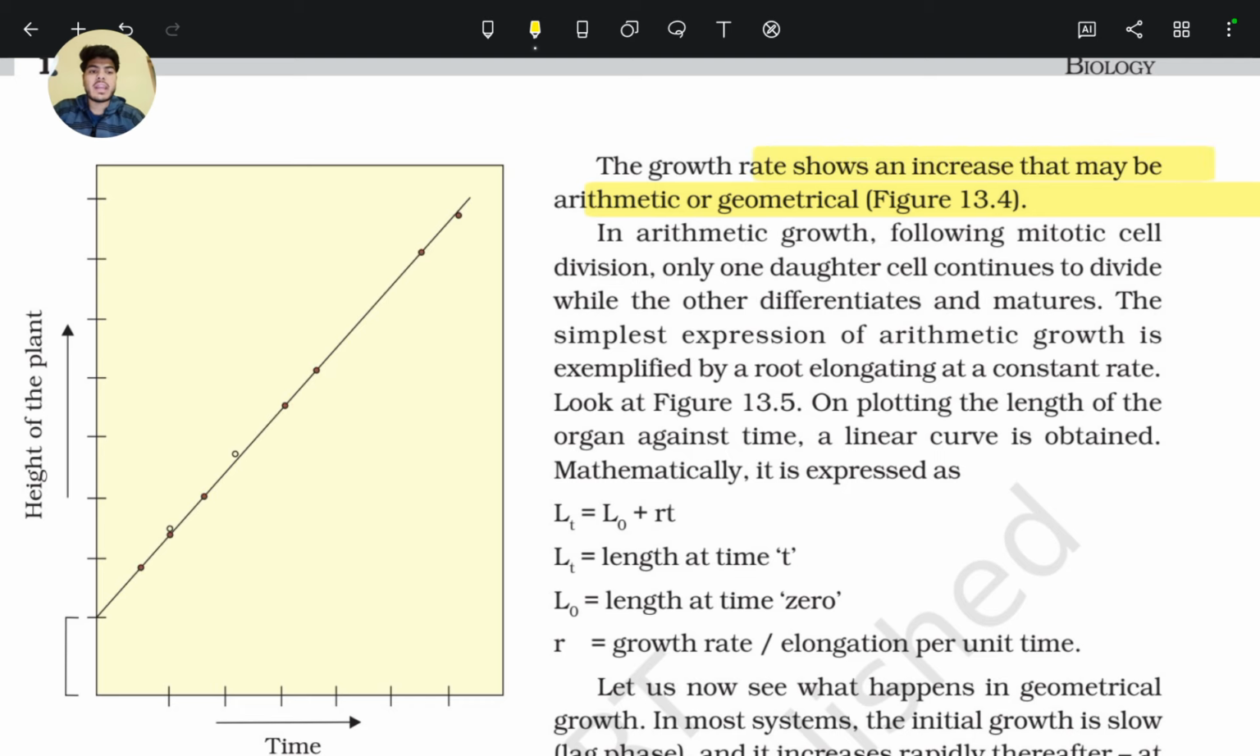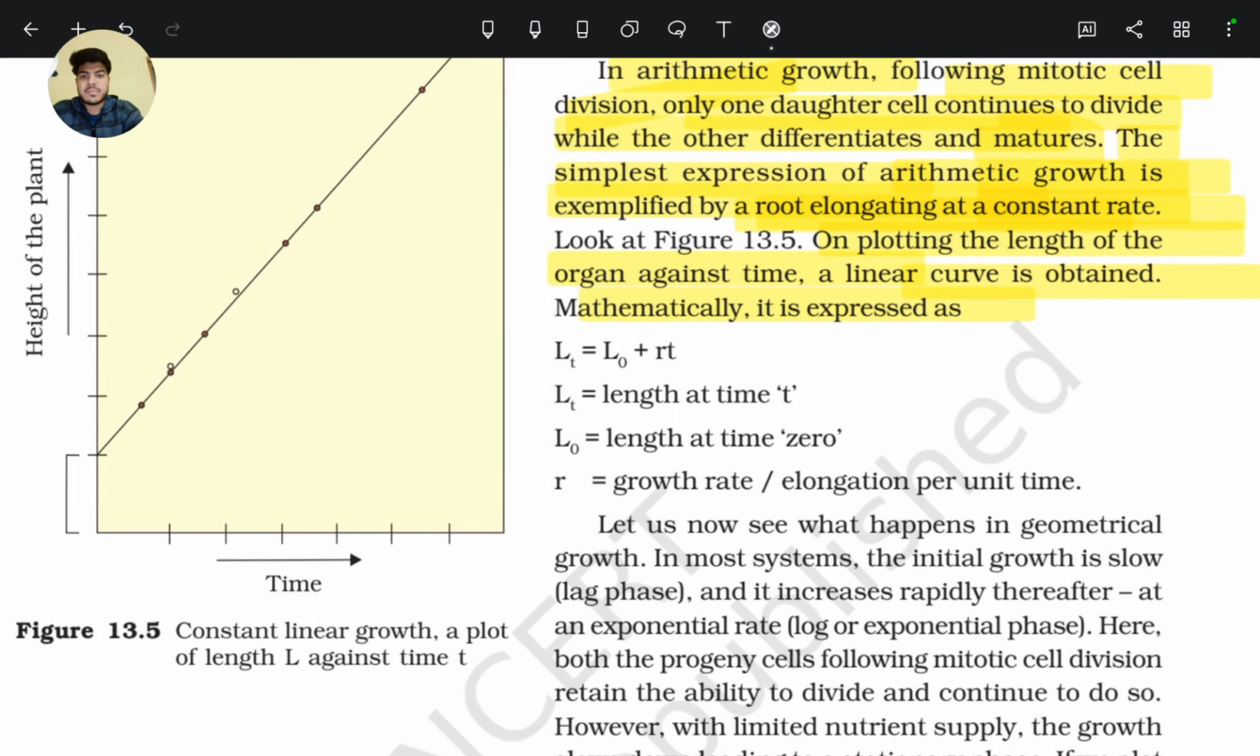The growth rate shows an increase that may be arithmetic or geometrical. In arithmetic growth, following mitotic cell division, only one daughter cell continues to divide while the other differentiates and matures. The simplest expression of arithmetic growth is exemplified by a root elongating at a constant rate. On plotting the length of the organ against time, a linear curve is obtained.